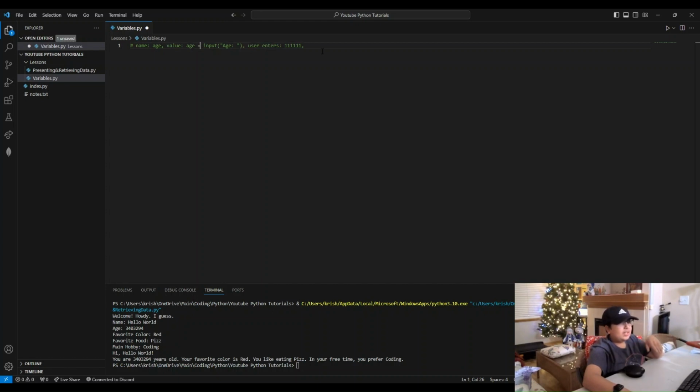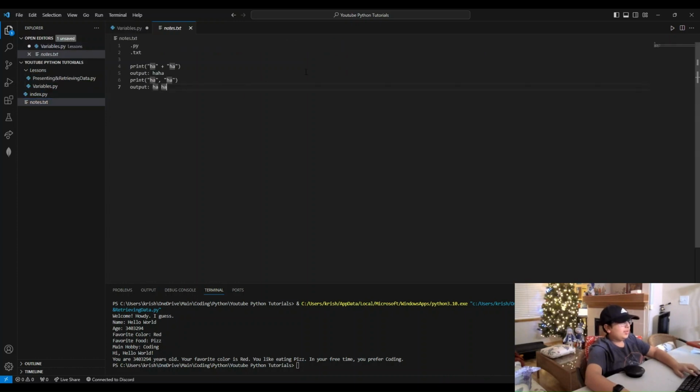The user enters this. I'm going to copy this. Age now equals this. Okay, so I'm going to have to put this in the notes. I completely forgot about the notes, man.